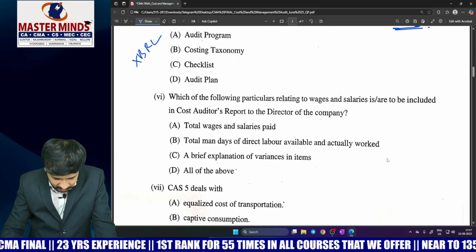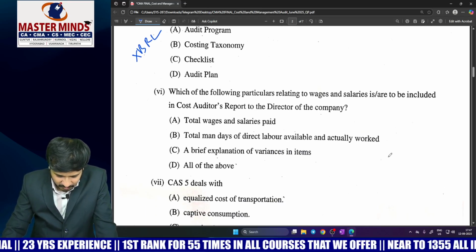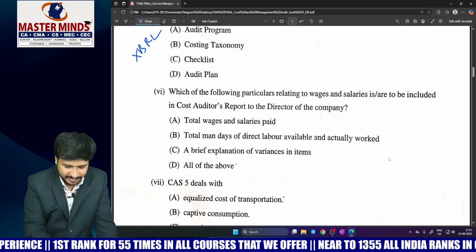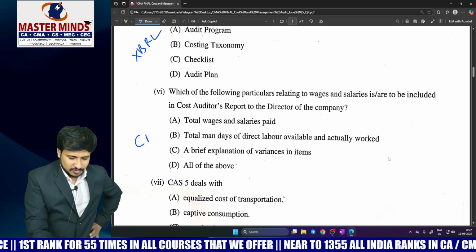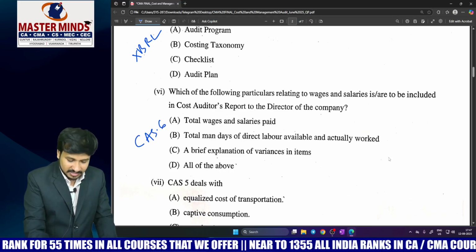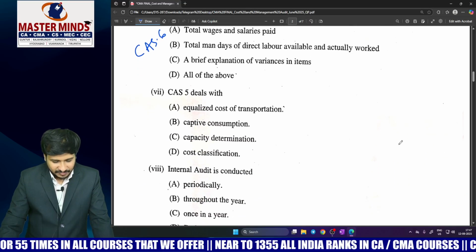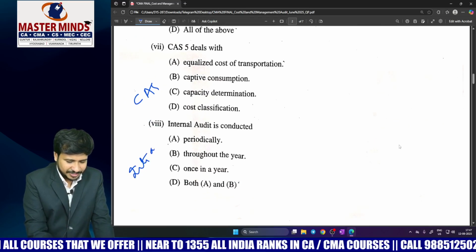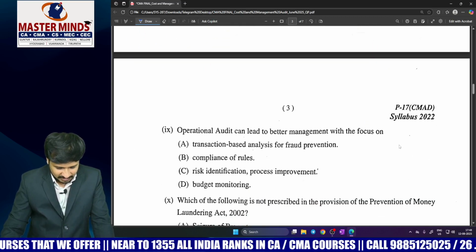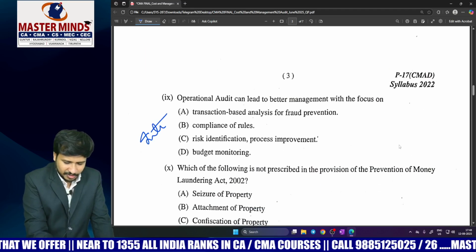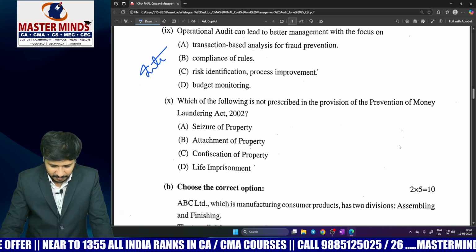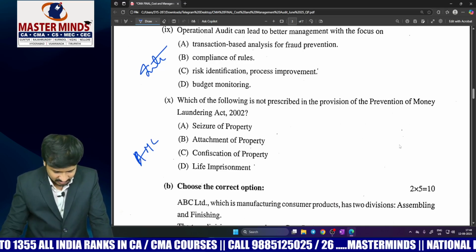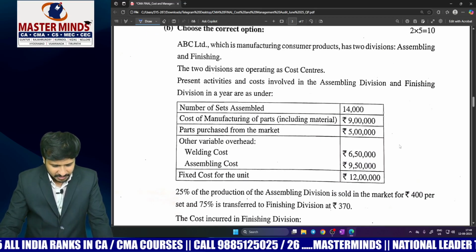Coming to MCQ number 6, which of the following is relating to wages and salaries which are to be included in the cost auditor's report to the director? Of course, this is relating to CAS number 6, employee cost. CAS 5 deals with, this is relating to internal audit topic, and operational audit is relating to internal audit topic. Which of the following are prescribed in provision of PMLA, Anti-Money Laundering Act? And choose the correct option.